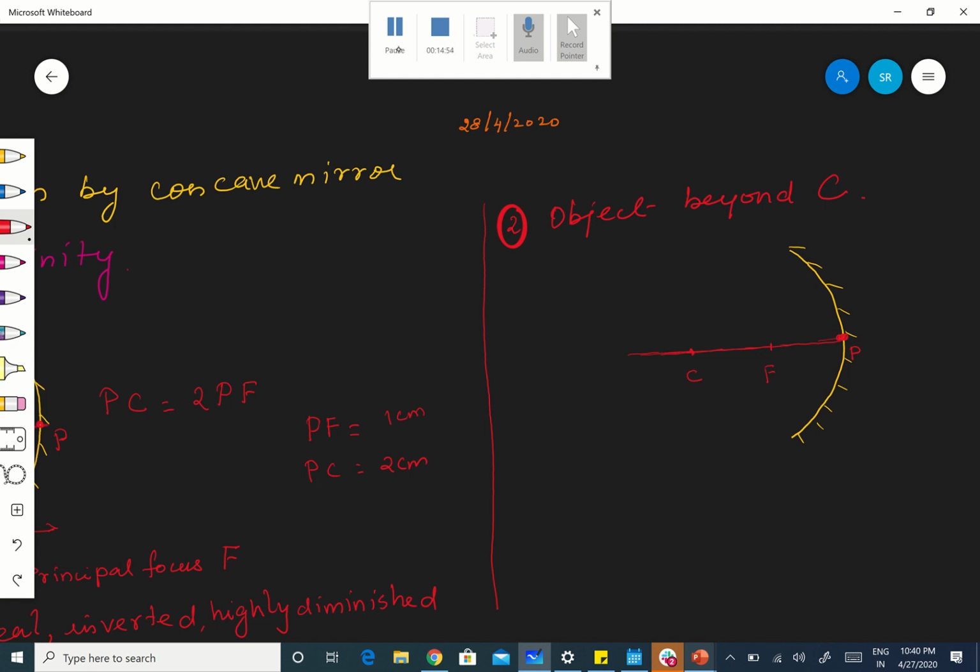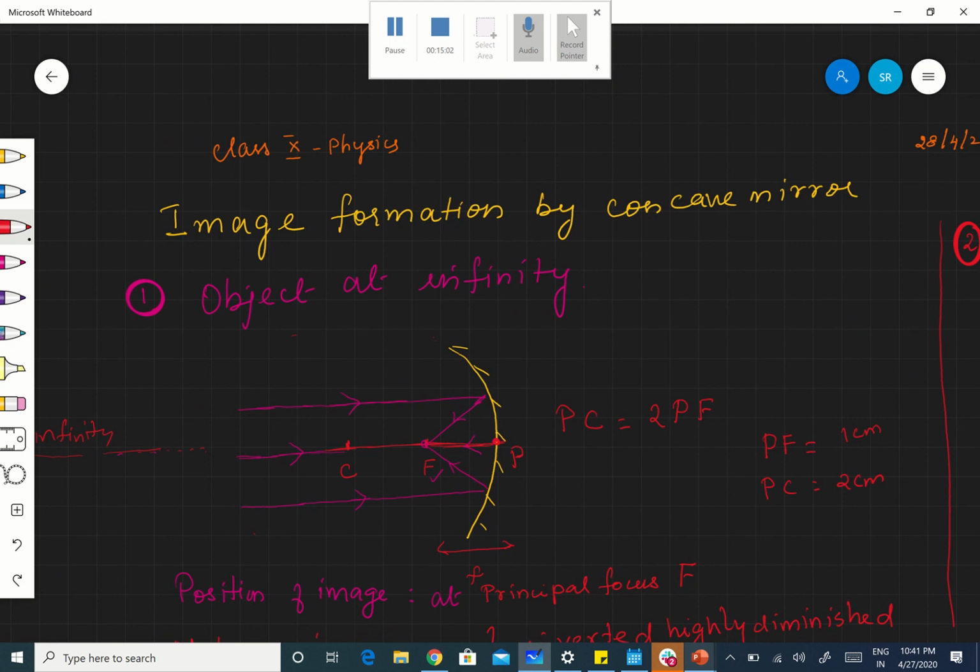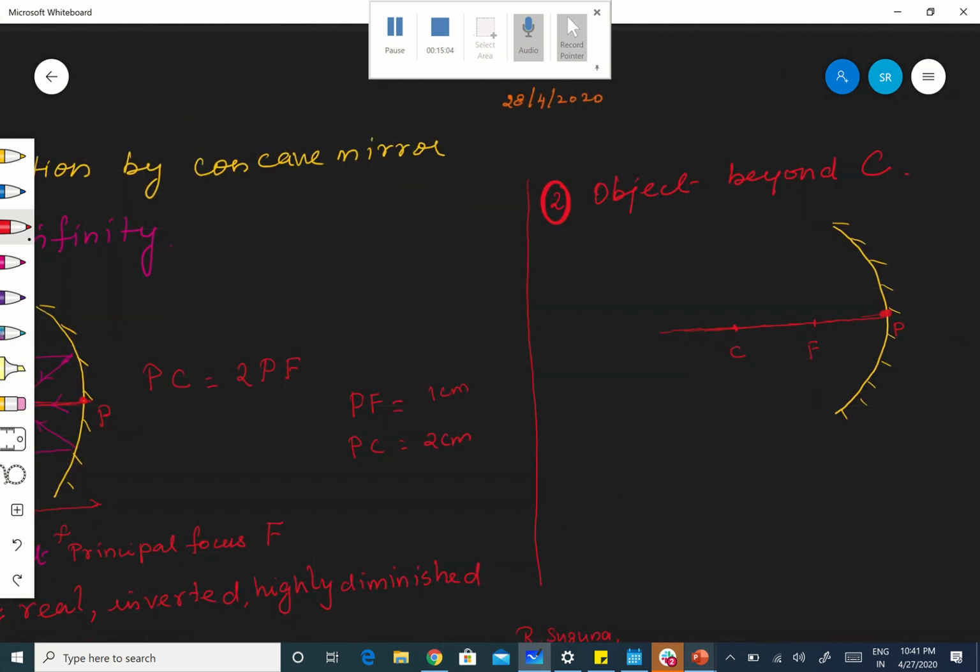Now, where is the object placed? Beyond C. How to denote the object here? Because earlier the object was at infinity, there was no need to show the object. But here I need to show the object. Okay, let the object be like this. This is the object. Are you following? Now from the object, I want only two rays. I don't want so many light rays. Many rays go from the object, but I need only two.